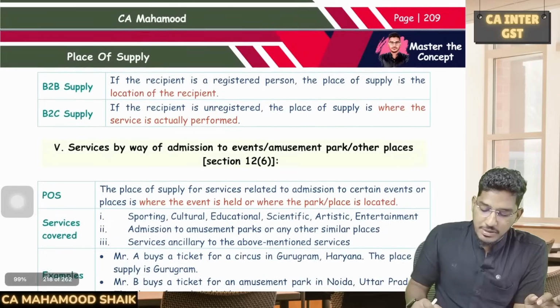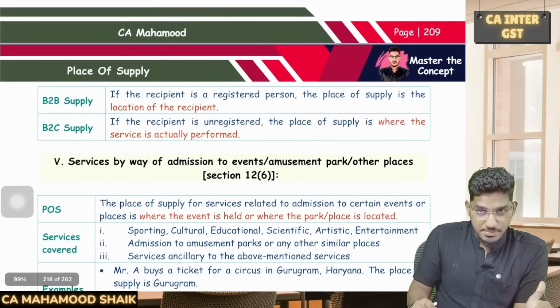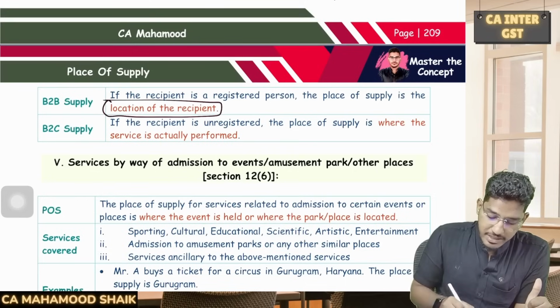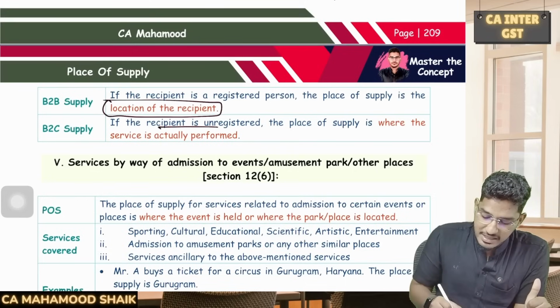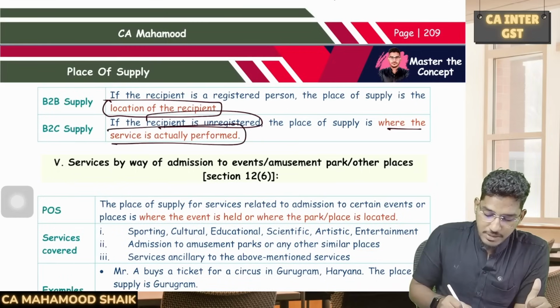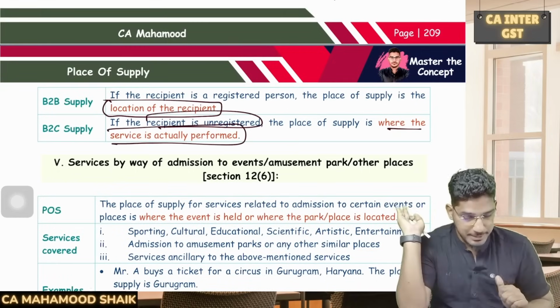Here, what will be the place of supply? That depends on the recipient. If the recipient is a registered person, then the location of the recipient will become the place of supply. If the recipient is an unregistered person, in that case, the place wherever the service is actually performed will become the place of supply.